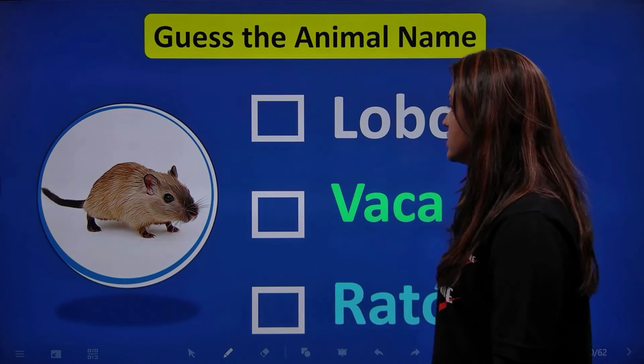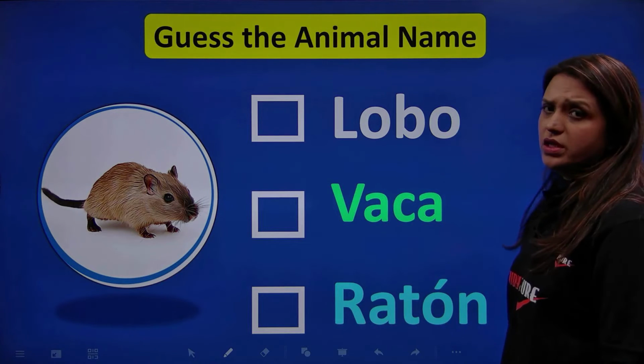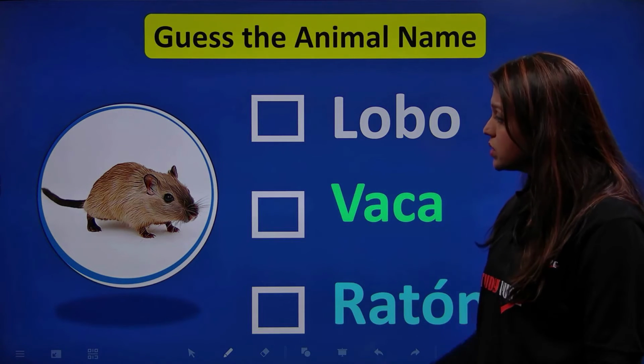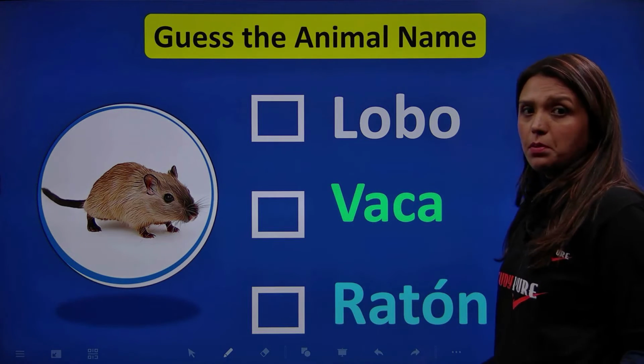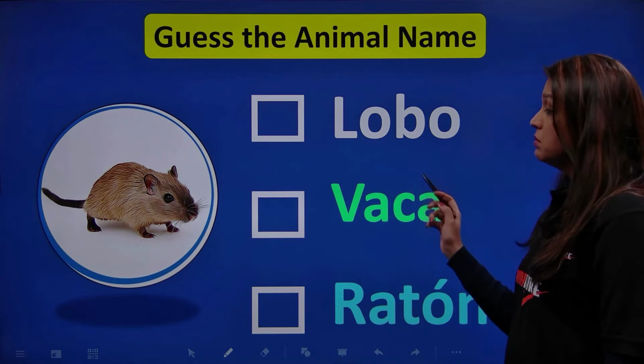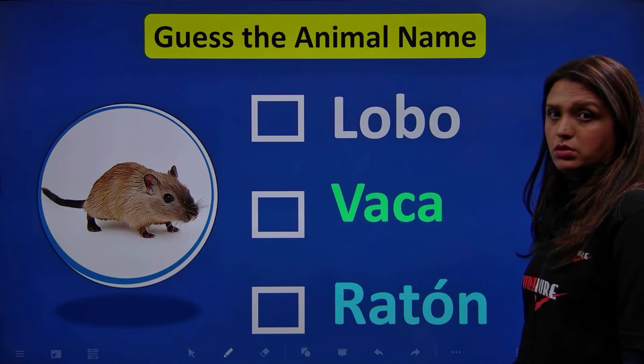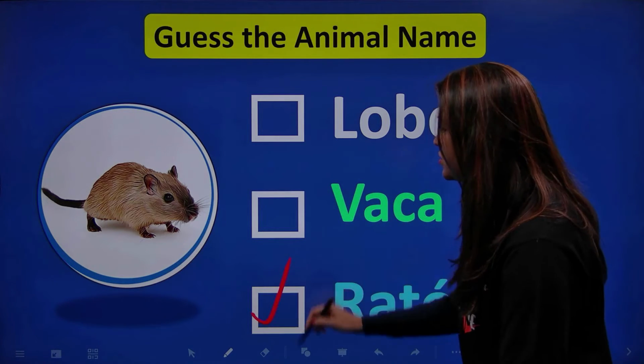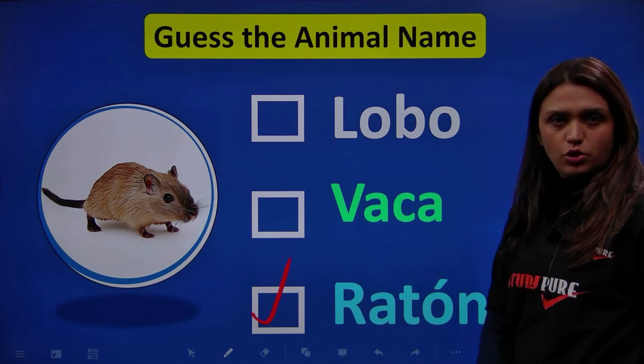Okay, next. Oh, we have a very tiny rat. A mouse here in front of us. And how do we call a mouse in Spanish? Lobo, vaca, or ratón? Yes, friends, you're right. This is a ratón.